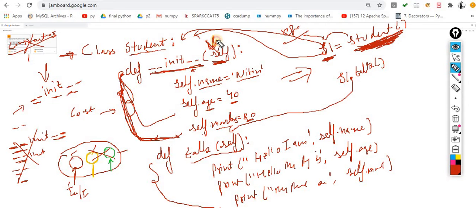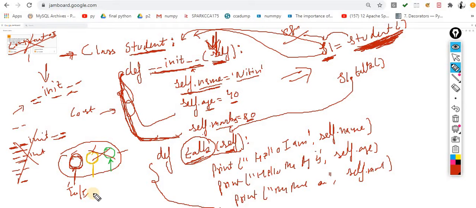Now, when you are passing this self, my interpreter understands it. Self.name is the instance variable of this class. When I pass a parameter self into this method, my interpreter is able to categorize it under the instance method of this class. You can imagine my interpreter is coloring them with red.